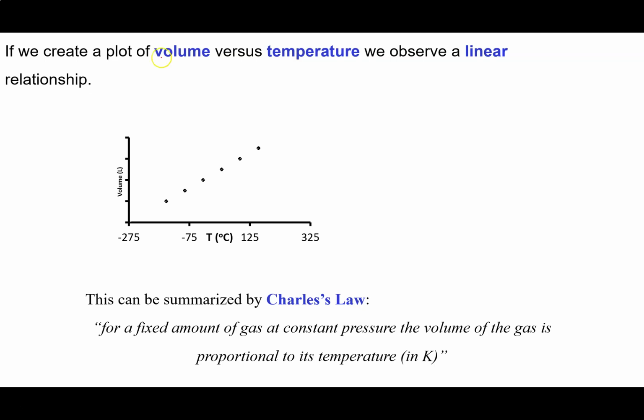And I should point out that it's a standard that whenever we write one thing versus the other, it's always interpreted as y versus x. So if you're ever asked to make a graph of something versus something, that's the order that they come in. It's a kind of reverse alphabetical order. But when you do this, you get a straight line. You get a line with a positive slope.